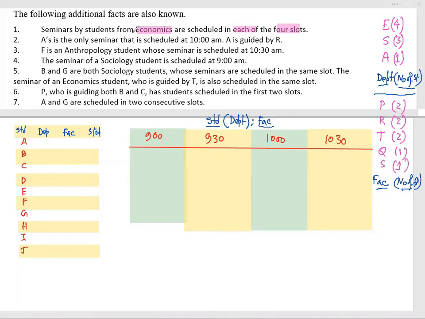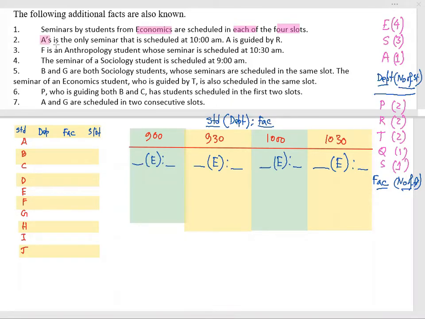In the first case, it has been mentioned that in all of these slots, economics is scheduled. What does it mean? The middle part, economics, can be written in each of the cases. So, student, department economics, faculty. Student, department economics, faculty. In this way, in each slot, I am initially writing the first information taken. Now let us go to the second information.